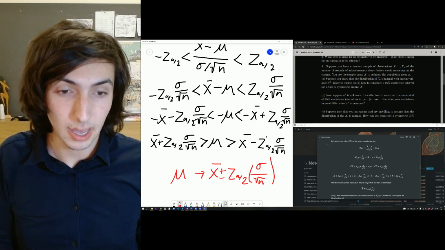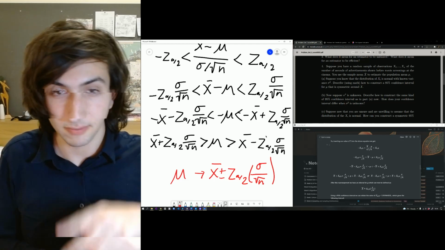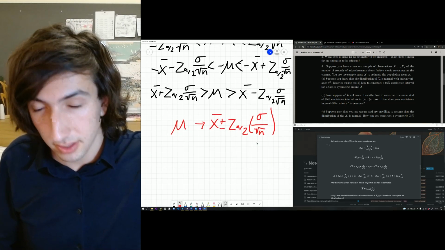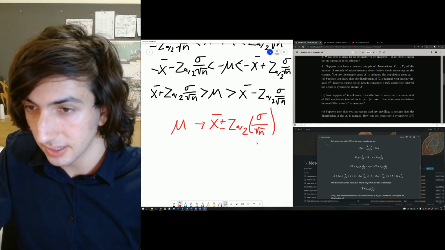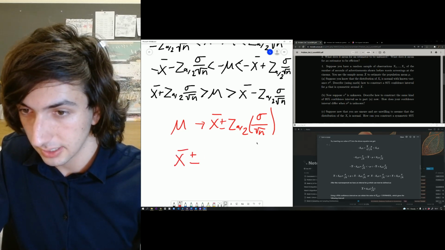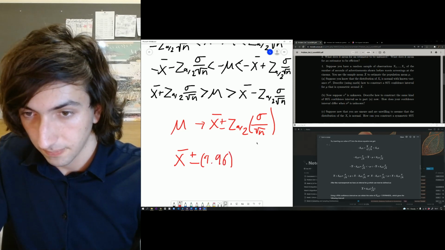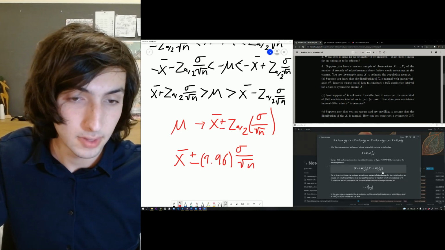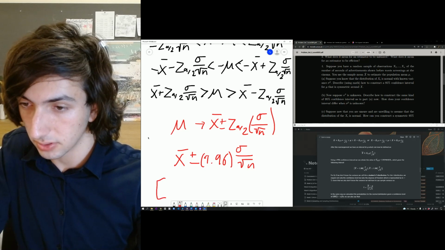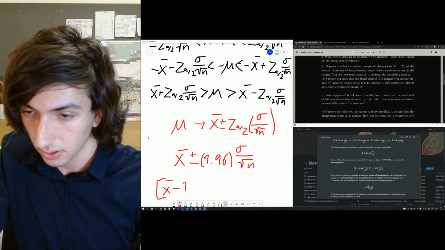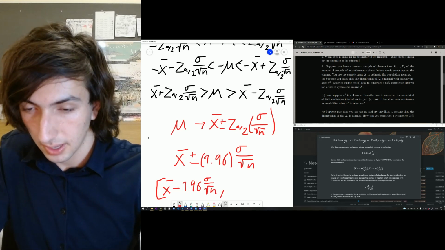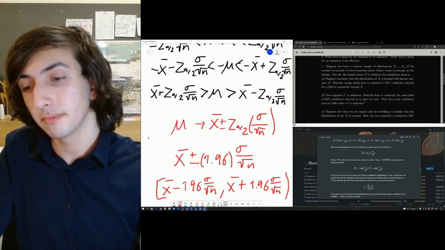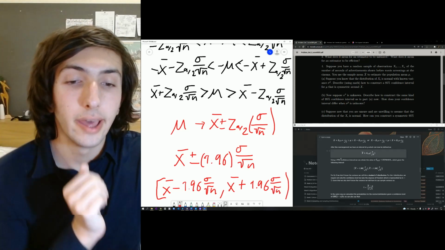Also, because it's a 95% confidence interval, if you remember from the first question, the value of z alpha over 2 for that is 1.96. So we're going to say it's like this. And so you'd get an interval, as I'm saying in my question, of 1.96, and then you've got this. So that's going to be your interval.